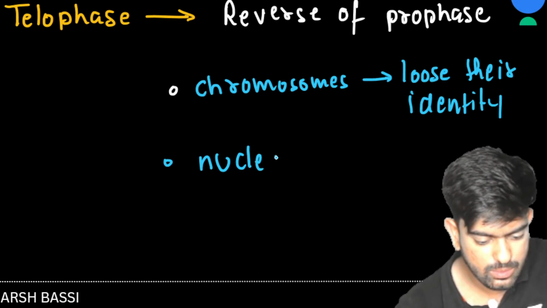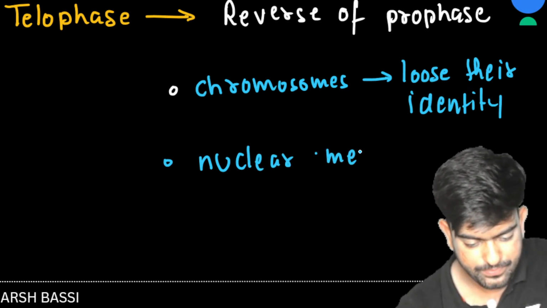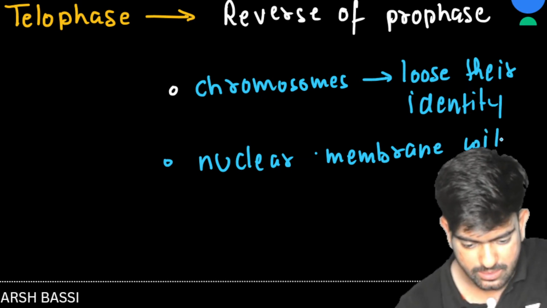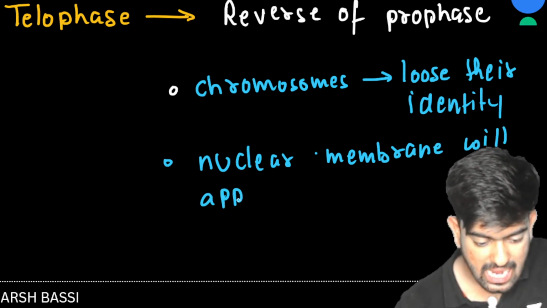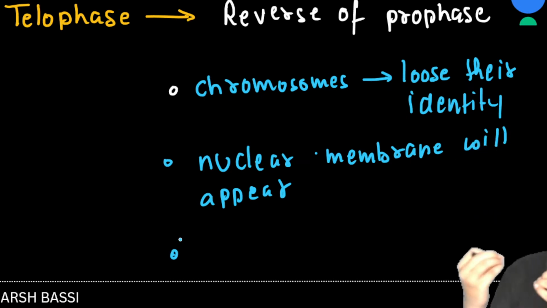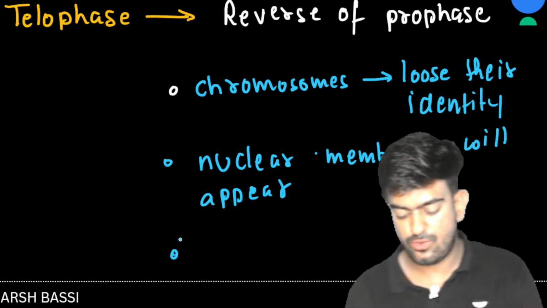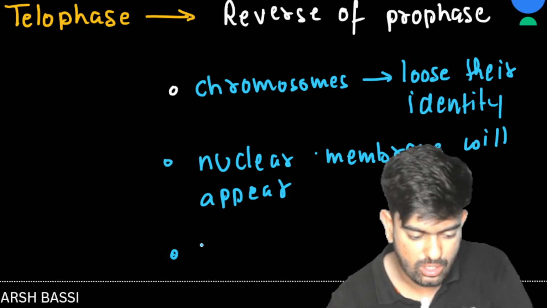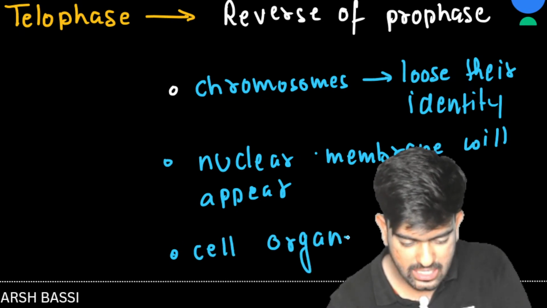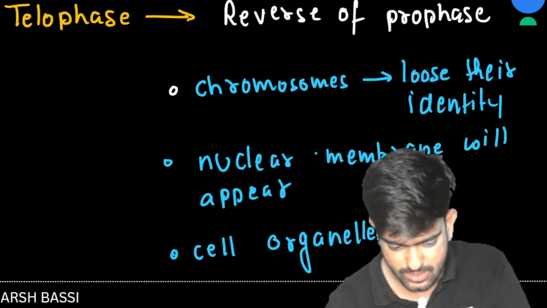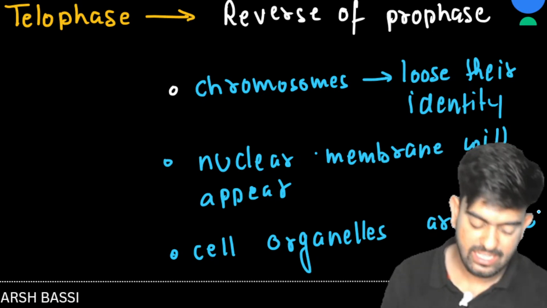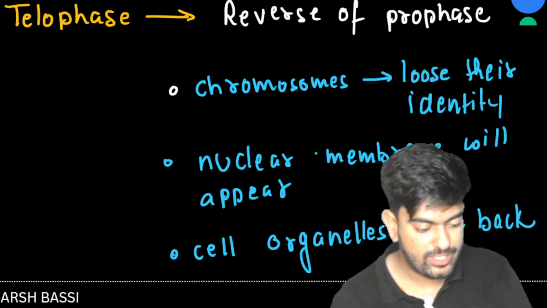But here again the nuclear membrane will appear. Right? And next, cell organelles were also out, so in this case the cell organelles will also be back. So I should write here, cell organelles are back.